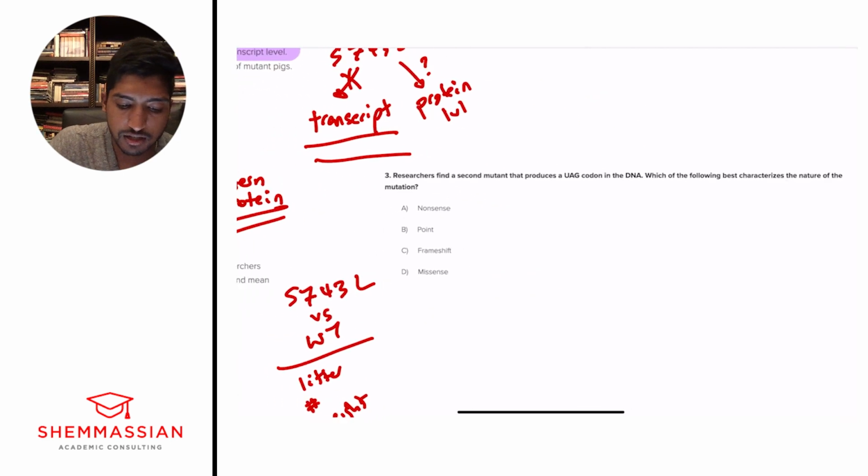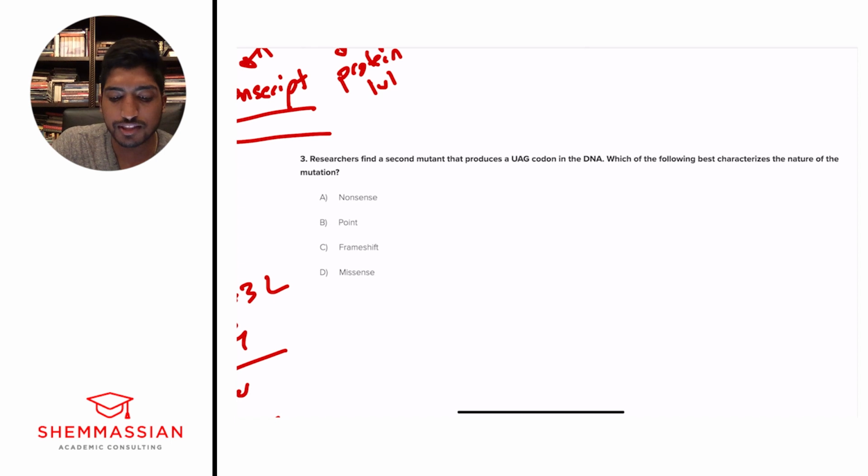All right. Researchers find a second mutant that produces a UAG codon in the DNA. Which of the following best characterizes the nature of this mutation? Is it A, nonsense, B, point, C, frameshift, or D, missense? All right, so this is a standalone question, one we don't have to go back to our passage for. It tells us that we're looking at this UAG codon in the DNA, and what is the type of mutation that comes from a UAG codon? And this is a fact we need to know.